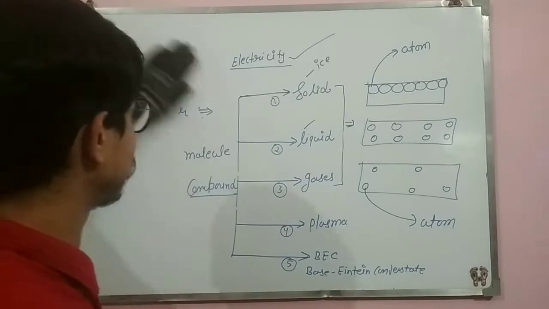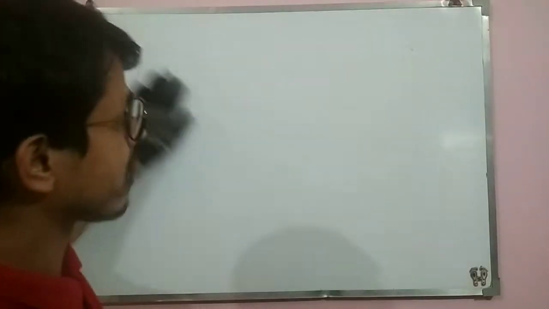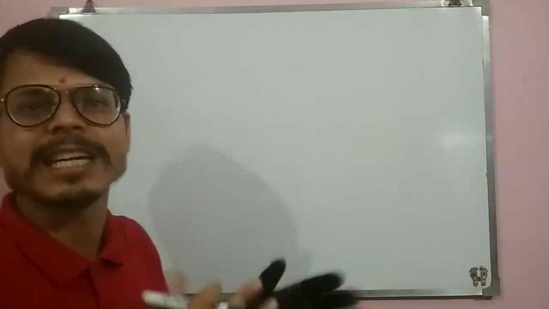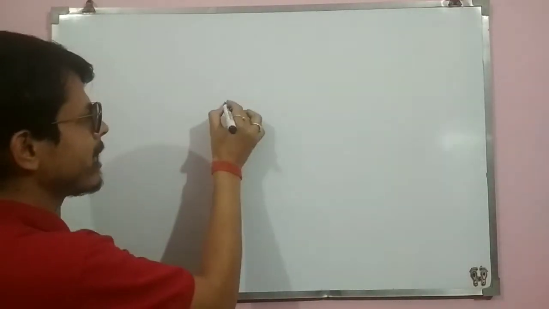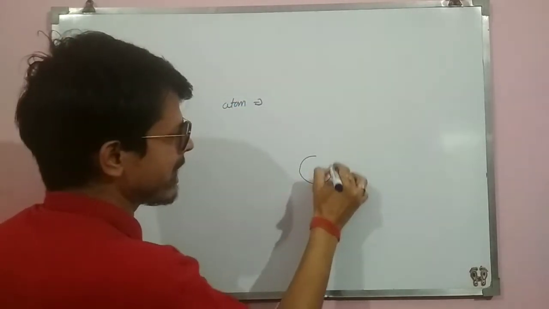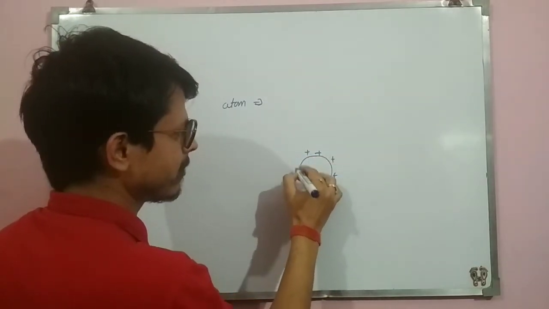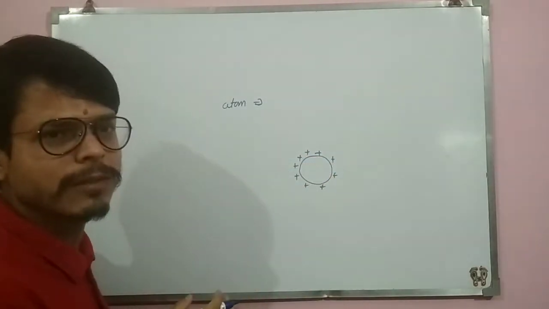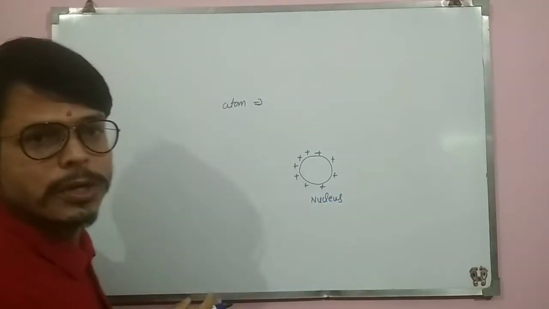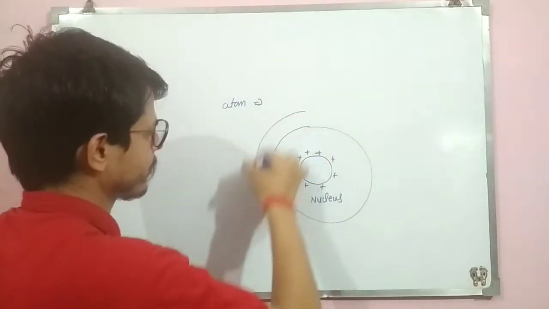In 9th class, you know about it according to a scientist whose name was Rutherford. You know about Rutherford alpha scattering experiment. In that experiment, Rutherford proved that inside the atom there is a space which is positively charged, called nucleus. Around this nucleus, electrons are revolved.